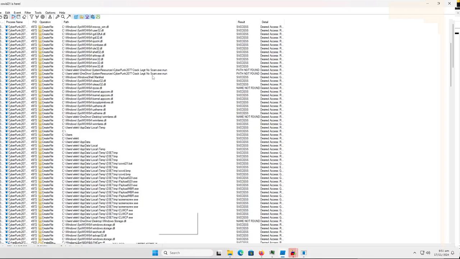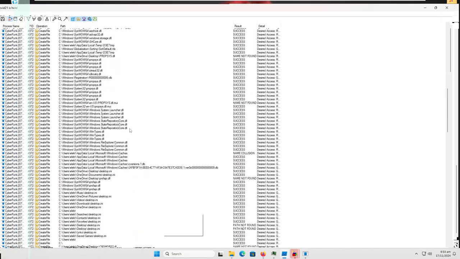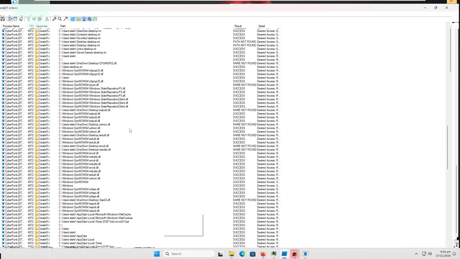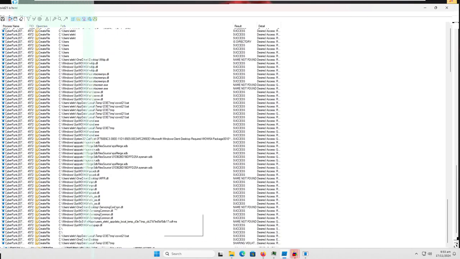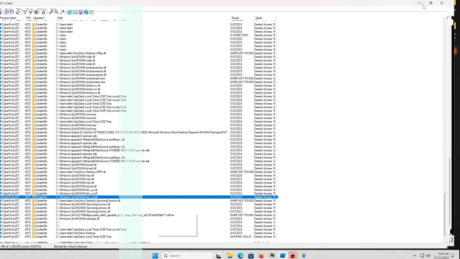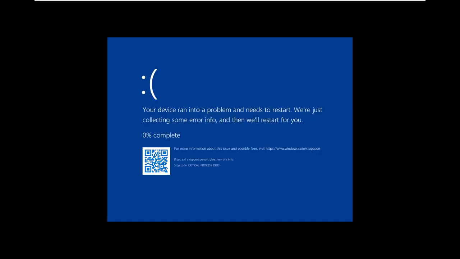So what exactly is it doing? It drops a .mun. It is executing all those files in a temp directory. And that is pretty much it. We got COVID21.bat, which we saw in the temp directory, sfcos.dll, and that's about it. So if we click through all of these, and there it goes.